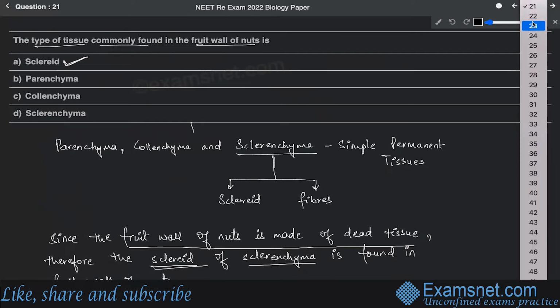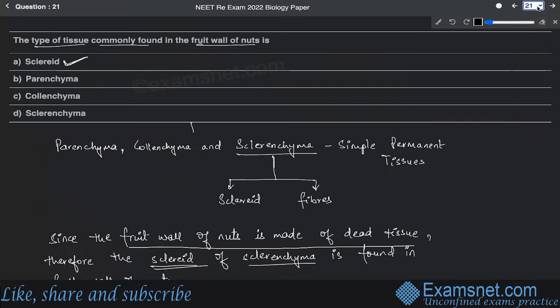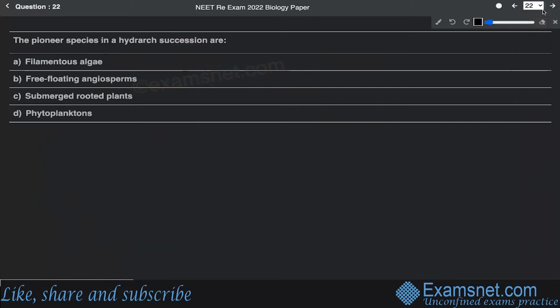Now question number 22. Question number 22 says that the pioneer species in the hydrarch succession are filamentous algae, free floating angiosperms, submerged rooted plants, and then phytoplanktons. Now, this question has been asked from the chapter of ecosystem of standard 12.